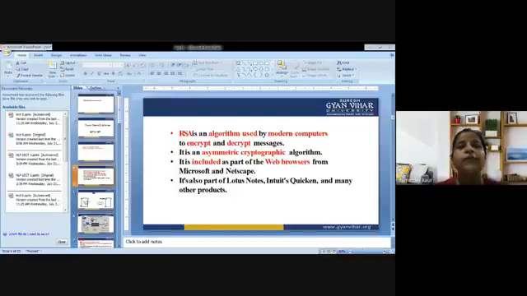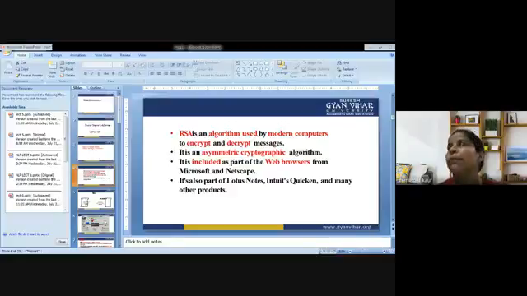An example of asymmetric cryptography is a client, for example a browser. It sends its public key to the server and requests some data, and the server encrypts the data using the client's public key and then sends the encrypted data. Then the client receives this data and decrypts it.